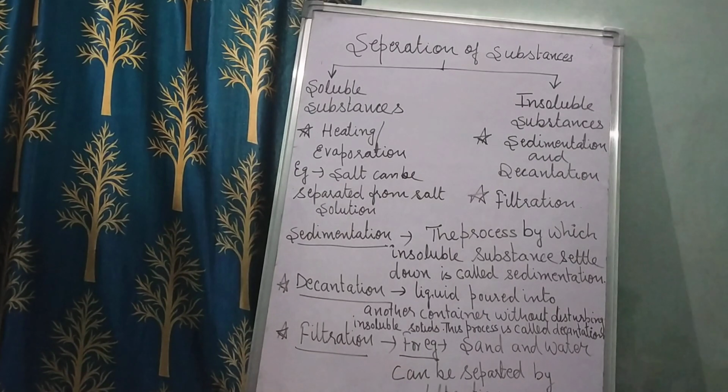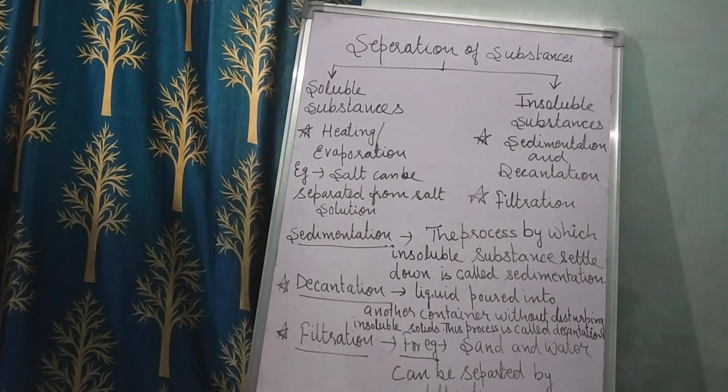And decantation comes when the sedimentation process is over. You will see that when all the insoluble substances have settled down at the bottom of the beaker, the upper layer of the water is a clear liquid.